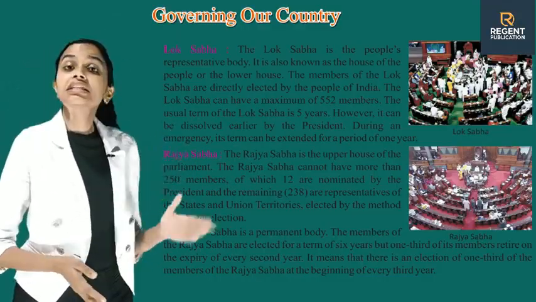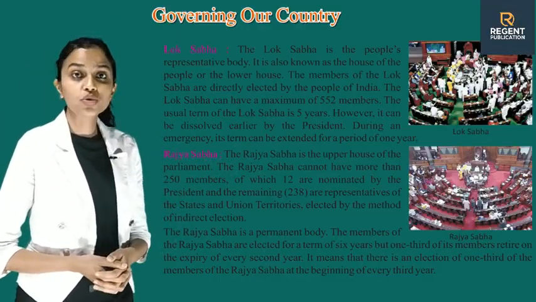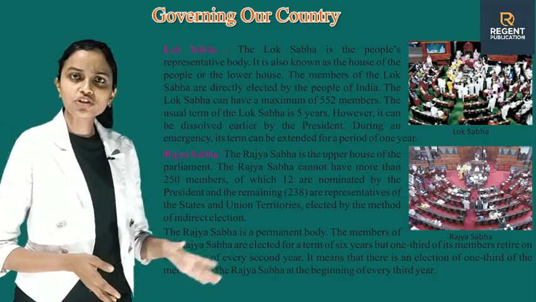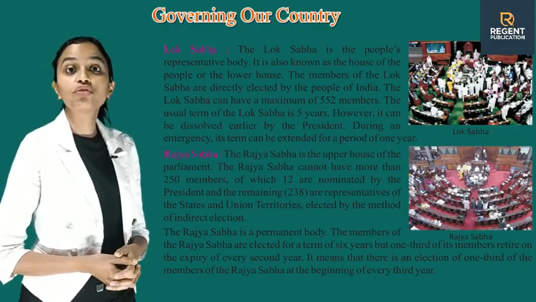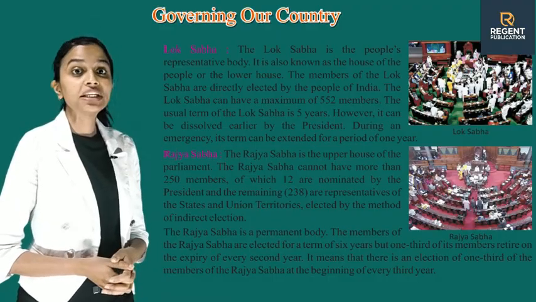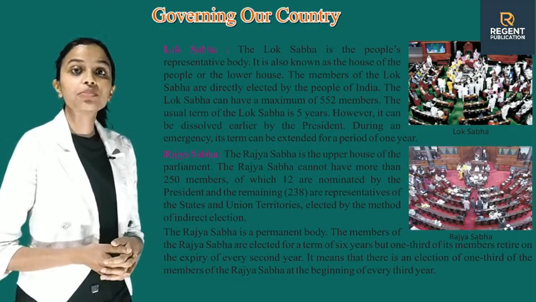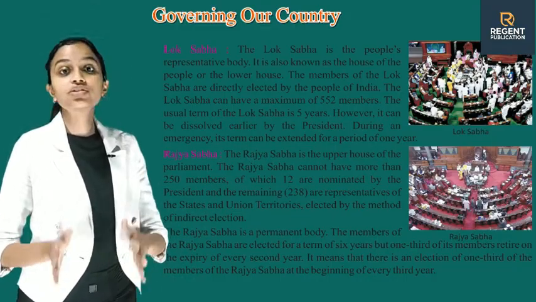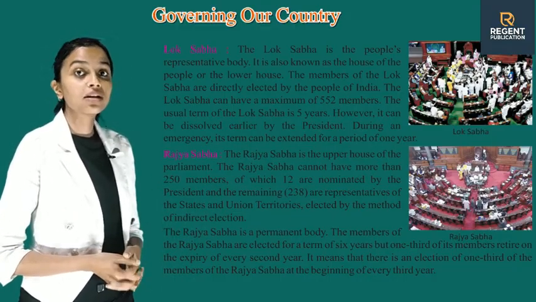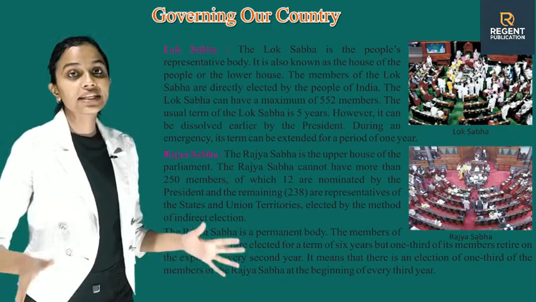Rajya Sabha. The Rajya Sabha is the upper house of the Parliament. The Rajya Sabha cannot have more than 250 members, of which 12 are nominated by the President and the remaining 238 are representatives of the states and union territories elected by the method of indirect election.